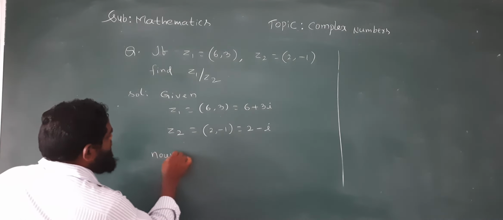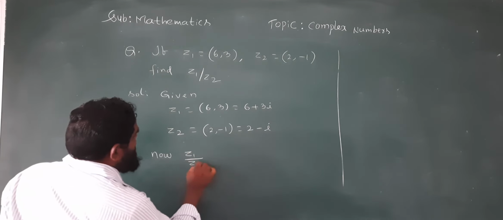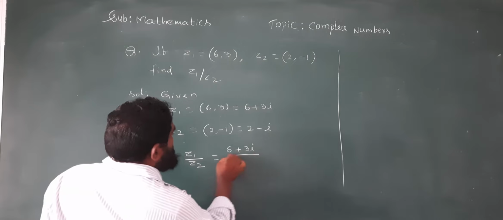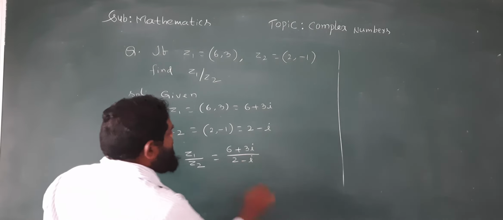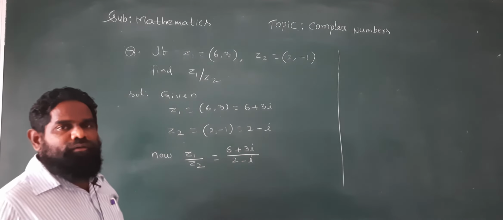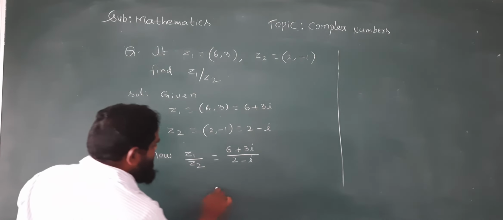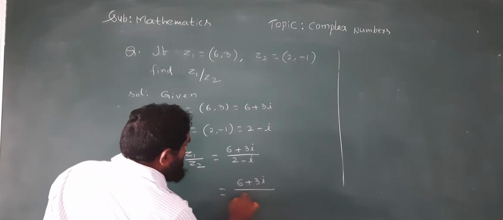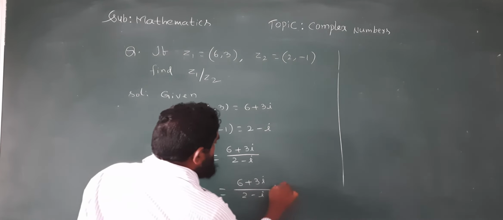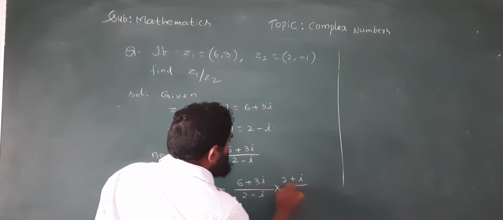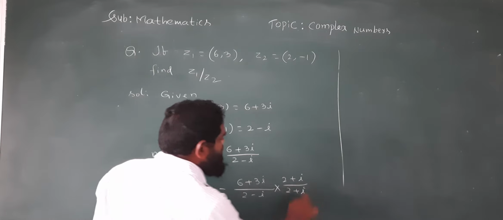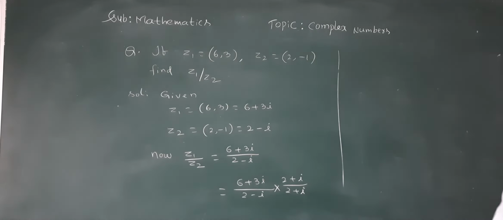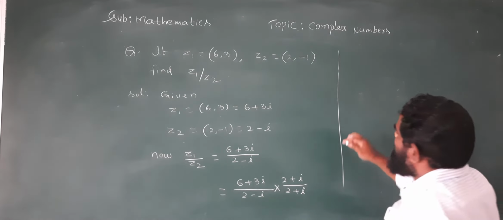Now z1 by z2 equal to 6 plus 3i by 2 minus i. If imaginary is there in the denominator, we must take the conjugate. Denominator 2 minus i, the conjugate is 2 plus i. So numerator and denominator must be multiplied by 2 plus i.